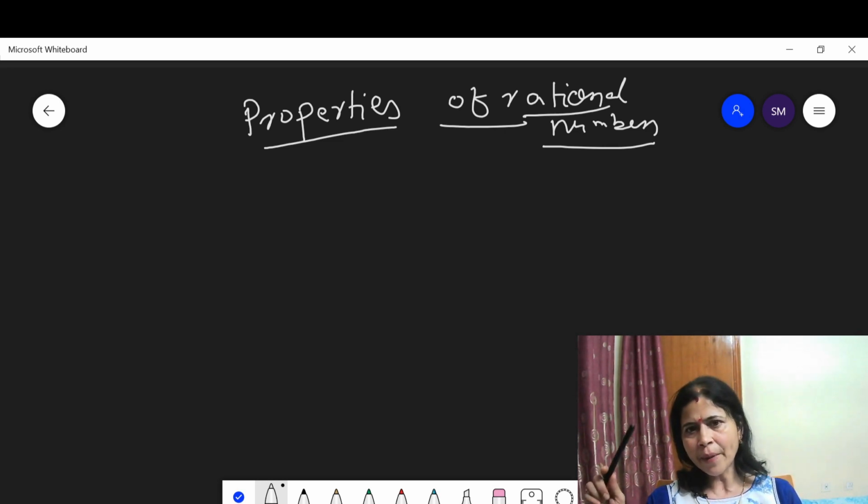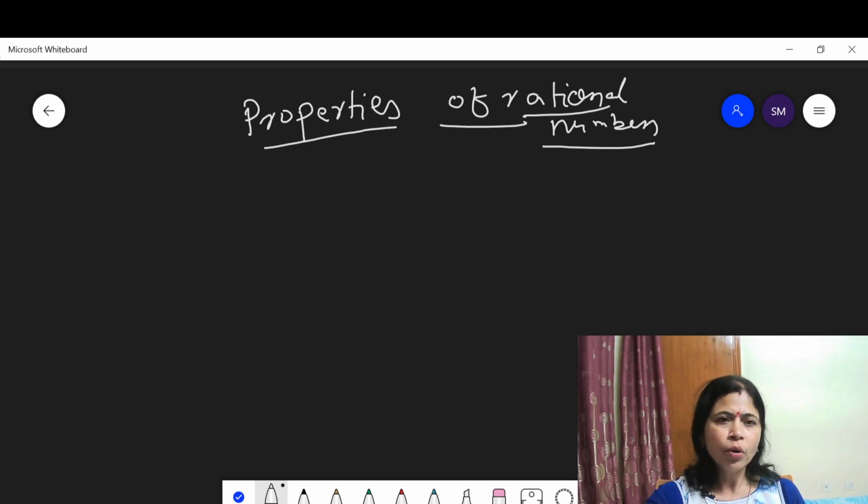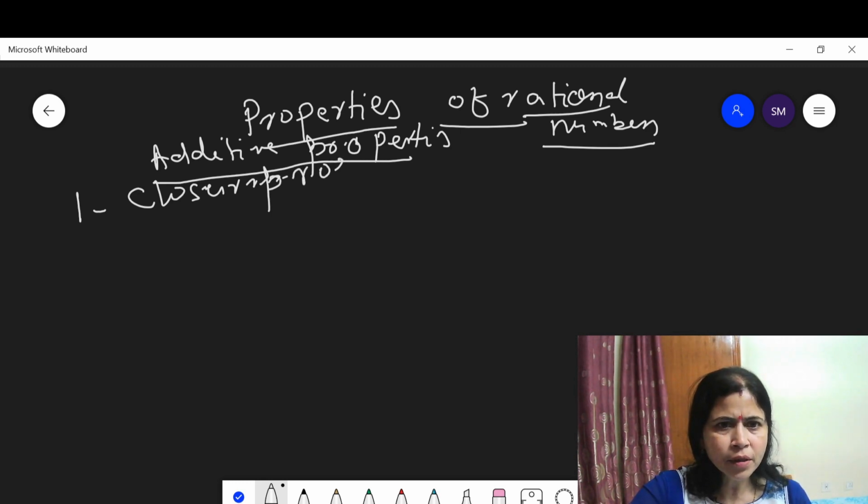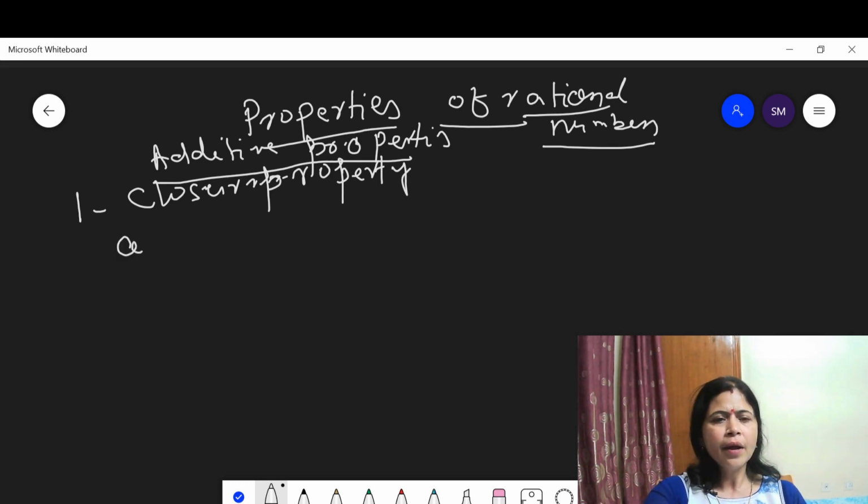Now we discuss the properties of rational numbers. At first, the additive properties of rational numbers. At first, the closure property. What do you mean by closure property? Closure property means any a and b belonging to the rational number set Q, this means a plus b also belongs to Q.